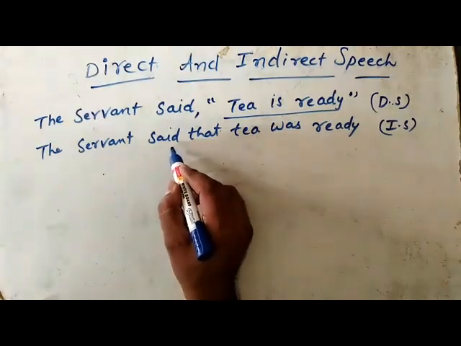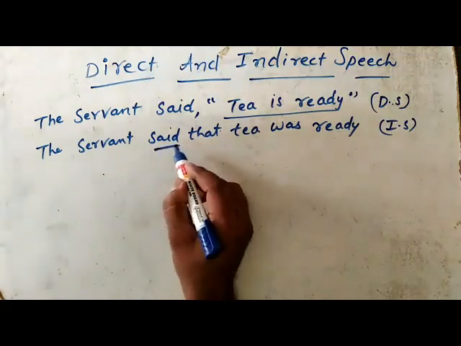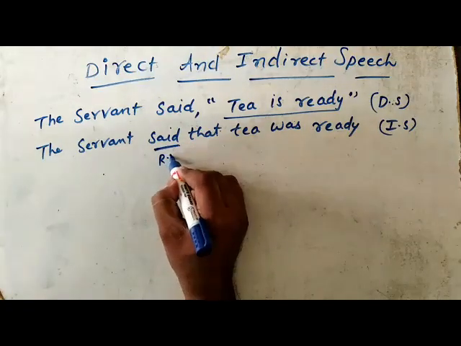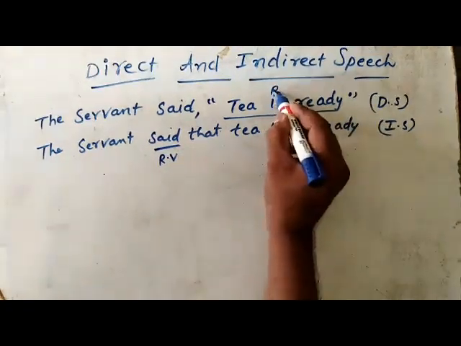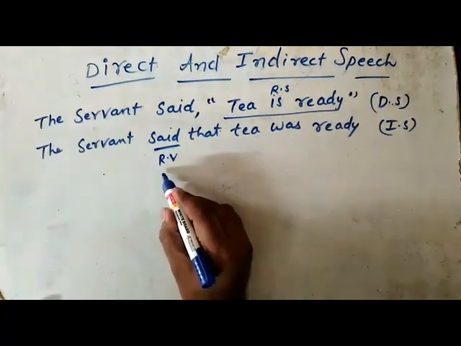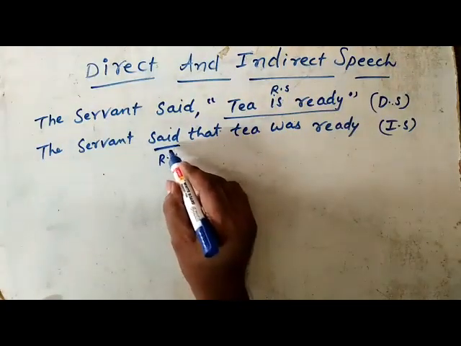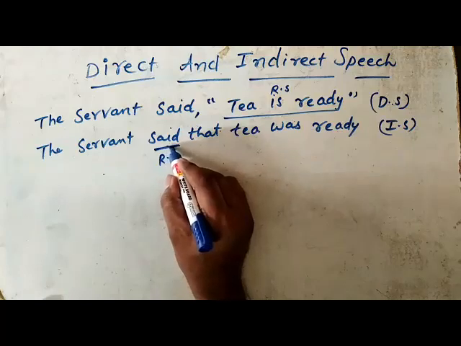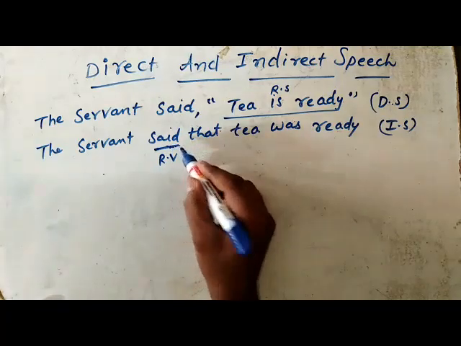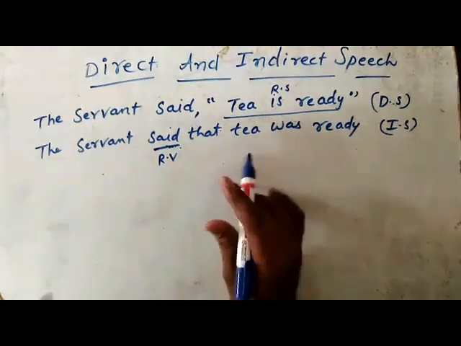And here in sentence 2, you see said. This is a reporting verb. This is reporting speech. So this said introduces the reported speech. It is called the reporting verb. So let us remember some points here.